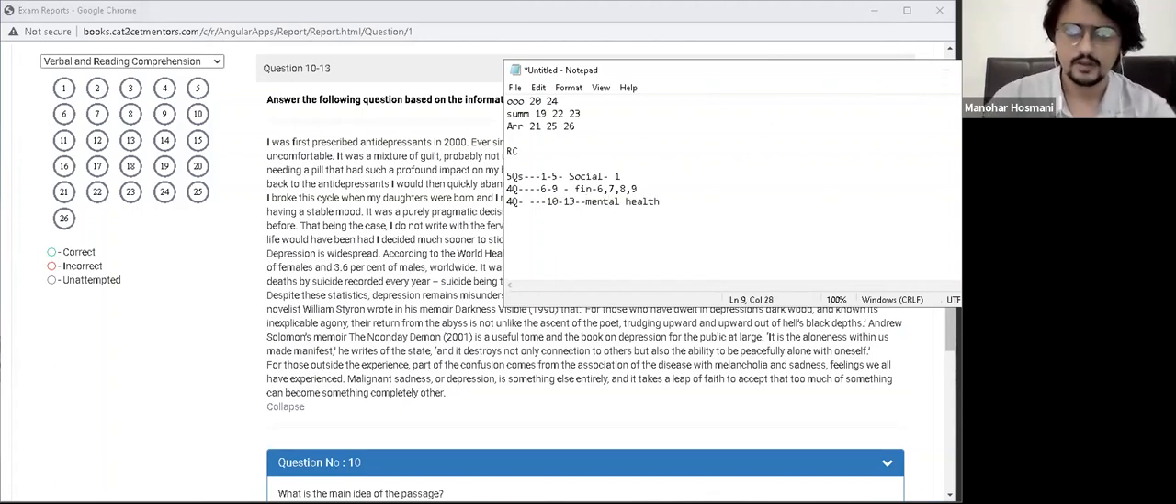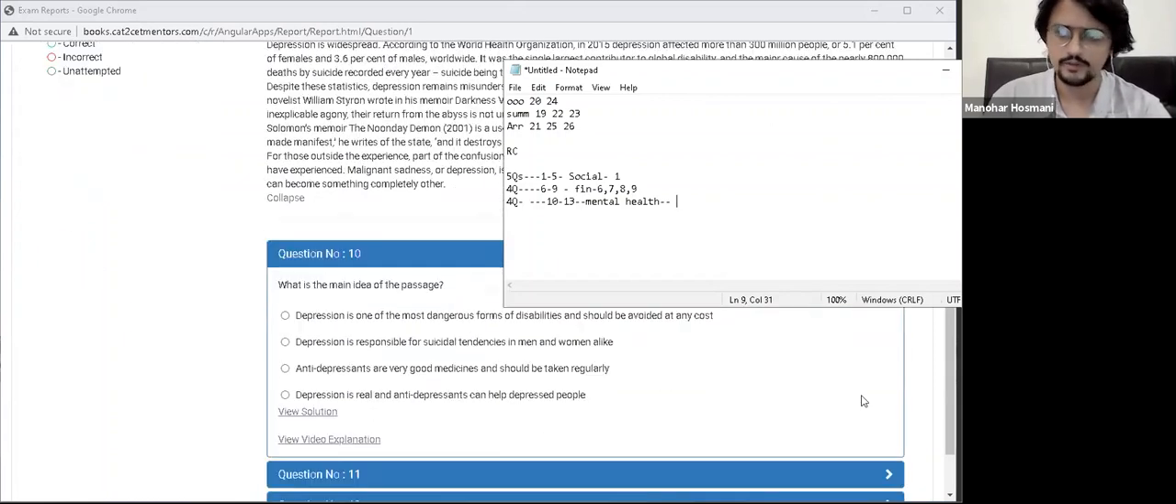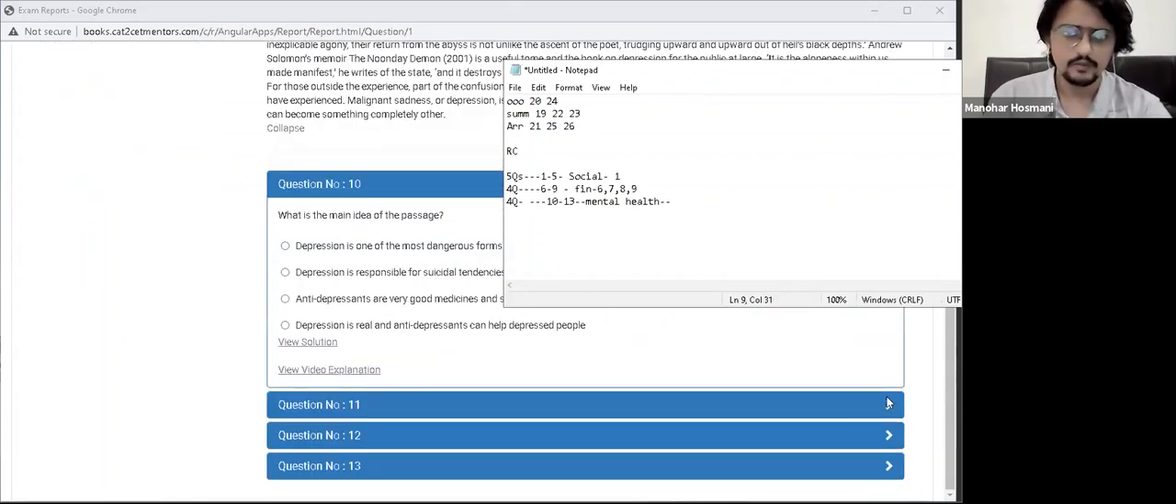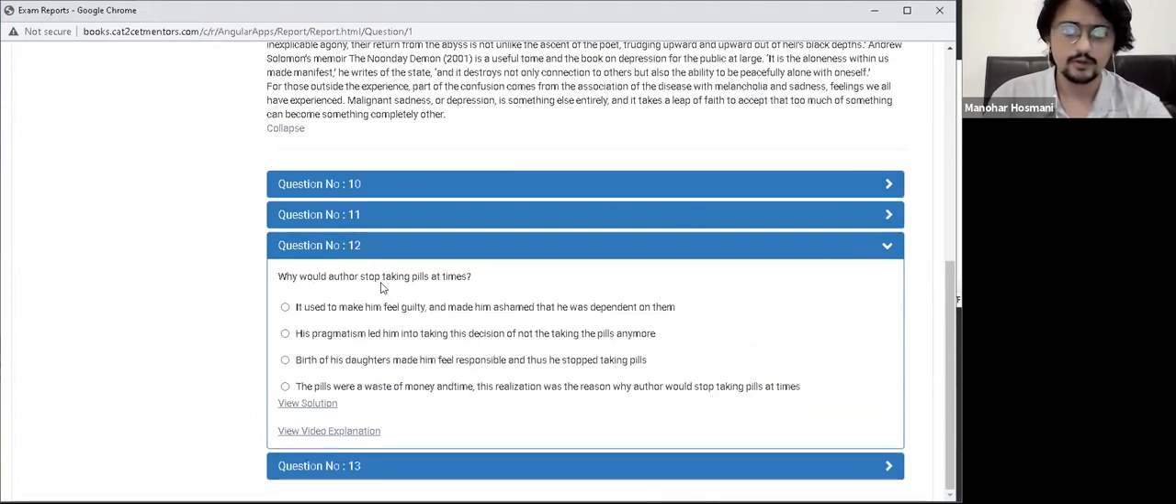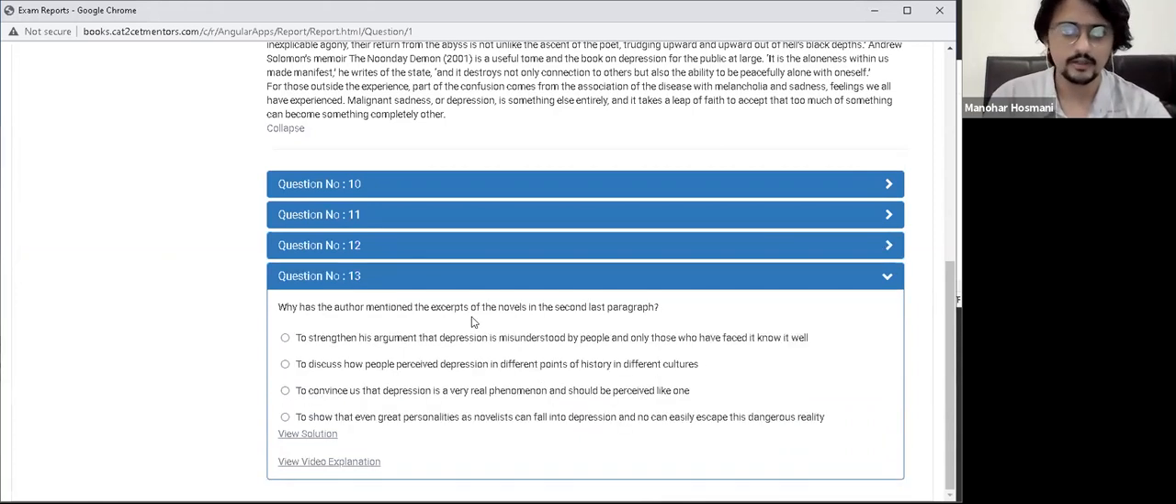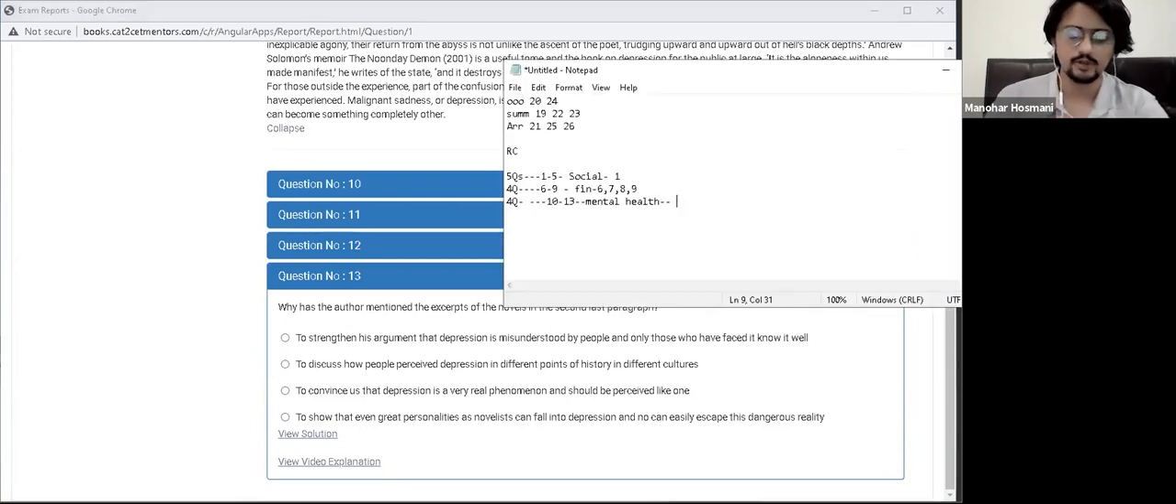Okay, and now you just look at the question. What is the main idea of the passage? Inference based. Why is depression misunderstood by the public at large? Okay, this is an objective because it directly आएगा. Why would the author stop taking pills at times? Okay, good. यहाँ पे भी directly एक objective रहेगा. Why has the author mentioned excerpts of novels in the second last paragraph? This is inference. So 11 and 12 are completely objective. So that's what I'm going to be mentioning over here.